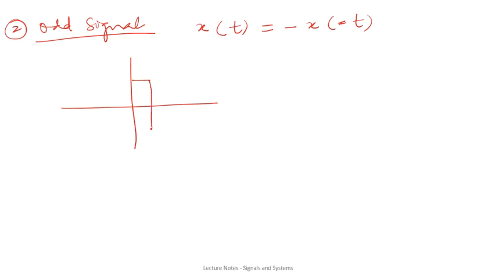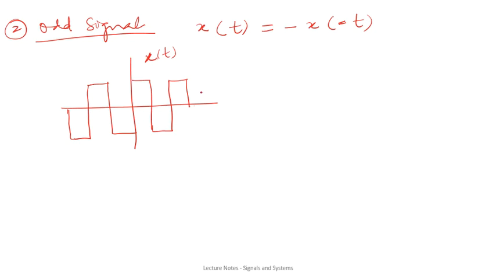Let's suppose I draw this signal. So this is one signal, let's suppose that this is x(t).